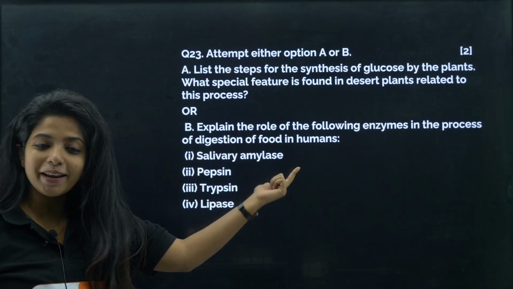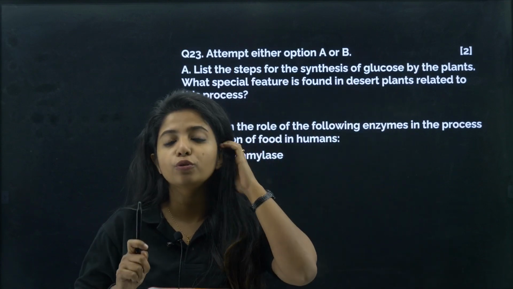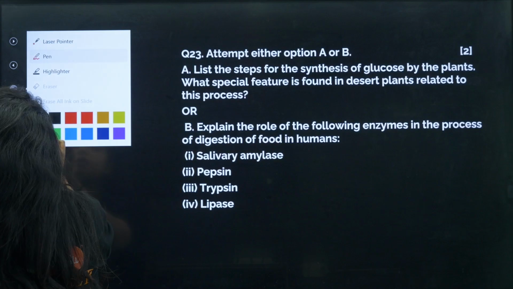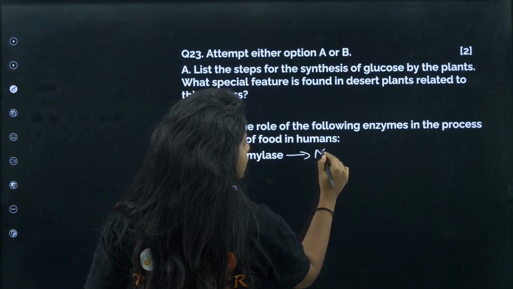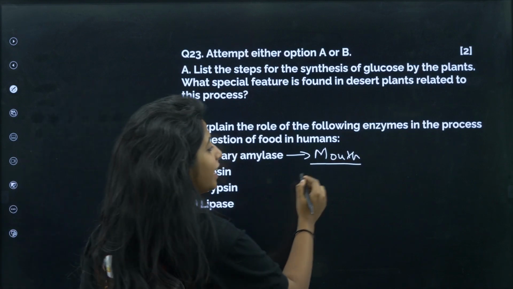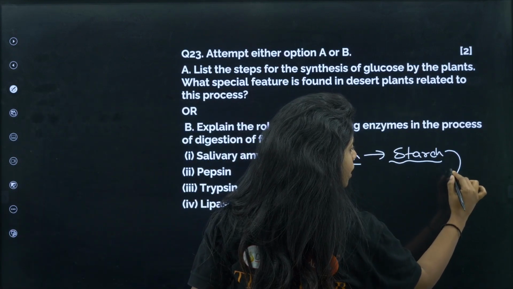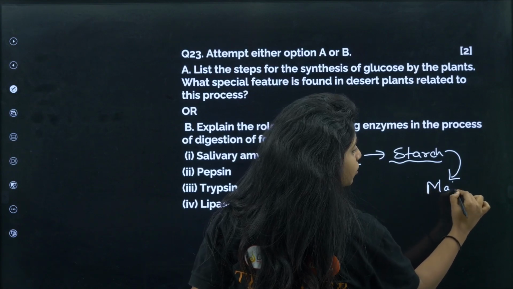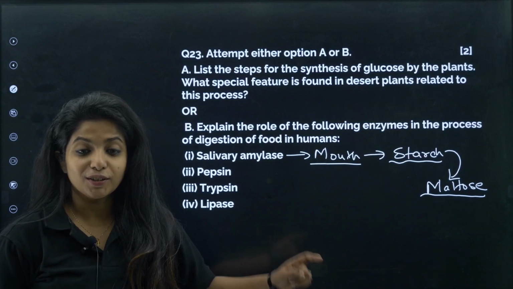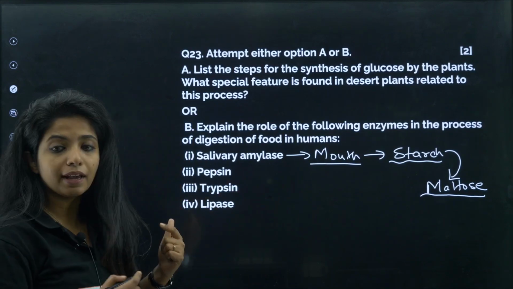Starting from salivary amylase, my dear children, remember, it's the first enzyme which is going to break down the food. And where is this particular enzyme being produced? It is being produced in our mouth. Okay, and it is going to break down a complex carbohydrate which is starch into what? A simpler form of carbohydrate which is what? Maltose.